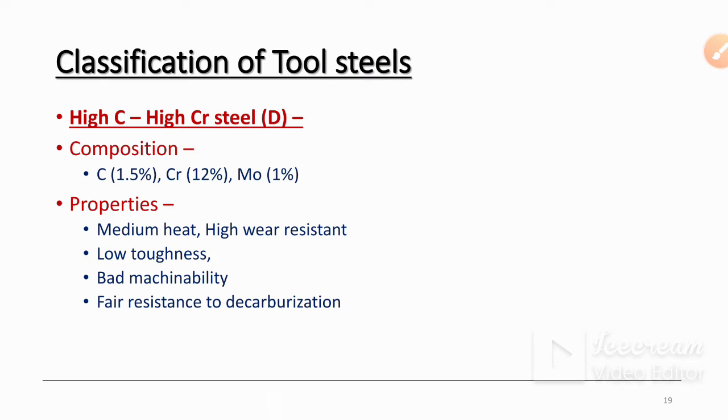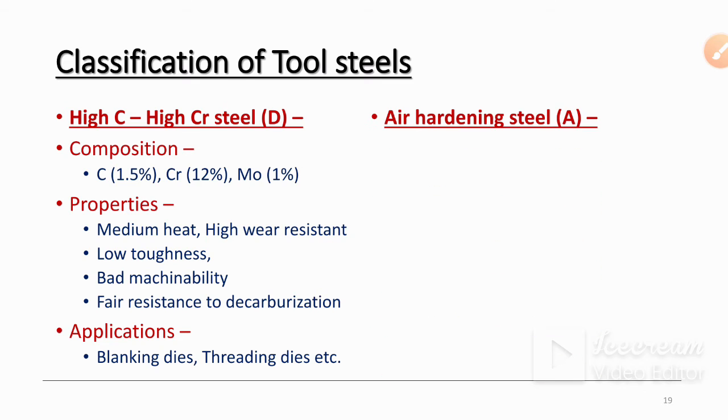Why it is low heat resistant? Because tungsten or molybdenum is absent, or very less quantity of molybdenum is there, hence the medium heat resistant steel is there. Then low toughness, bad machinability, then fair resistance to decarburization, these are the properties. Then application: blanking dies, threading dies are mostly made by these steels.